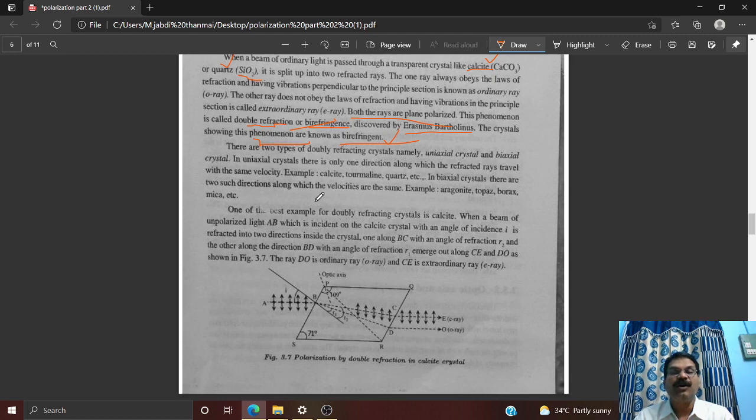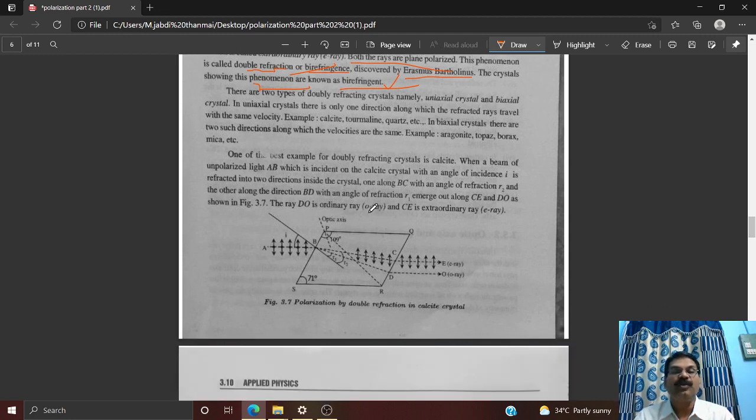Before we enter the topic of double refraction, let us know the two types of doubly refracting crystals: uniaxial and biaxial crystals. In uniaxial crystals, there is only one direction along which the refracted rays travel with the same velocity. So remember two points here: one direction and the same velocity. But in biaxial crystals, there are two such directions along which the velocities are the same.